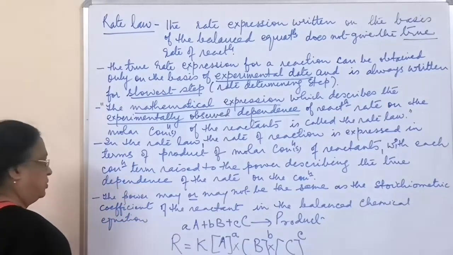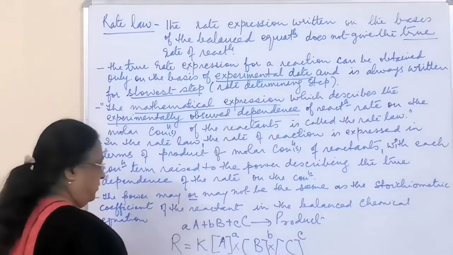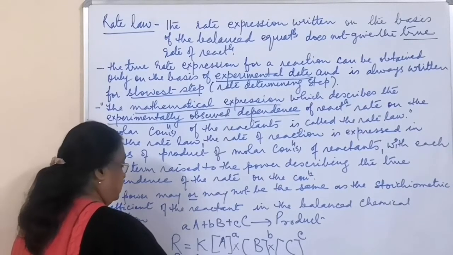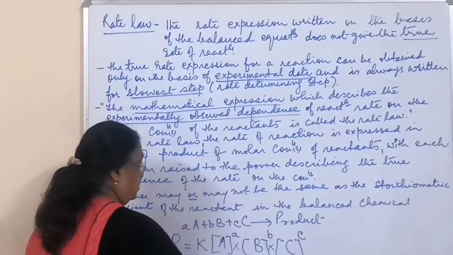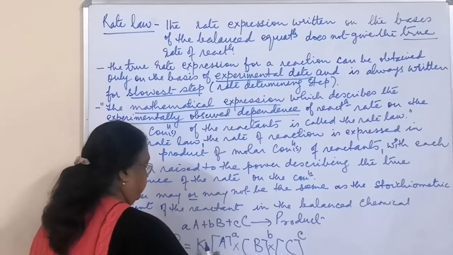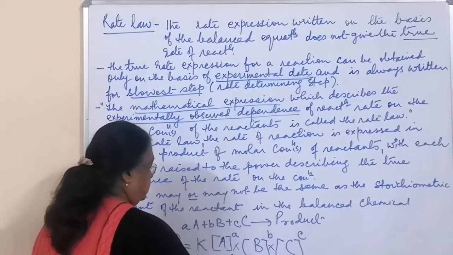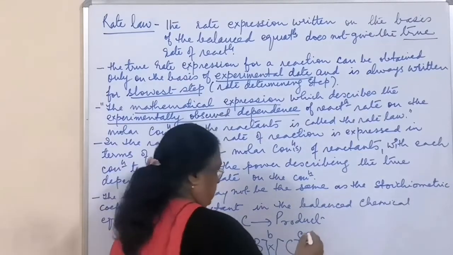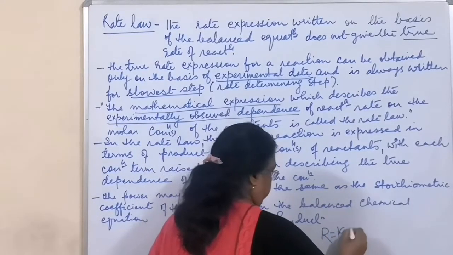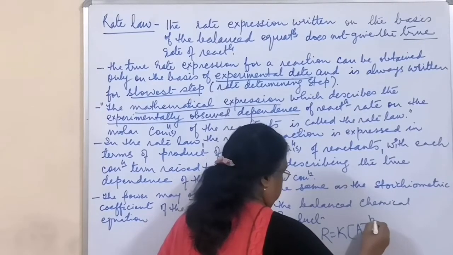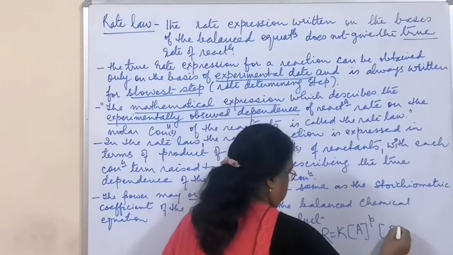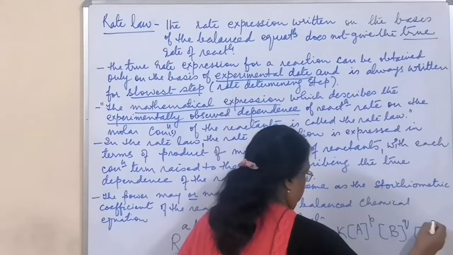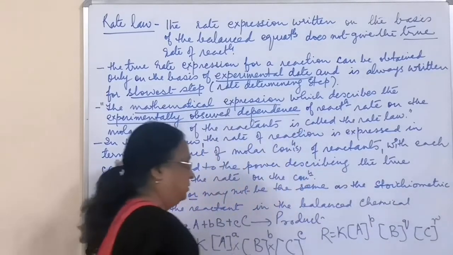According to the rate law, the true rate of the reaction is written as rate is equal to K into concentration of A raised to the power p, into concentration of B raised to the power q, into concentration of C raised to the power r.